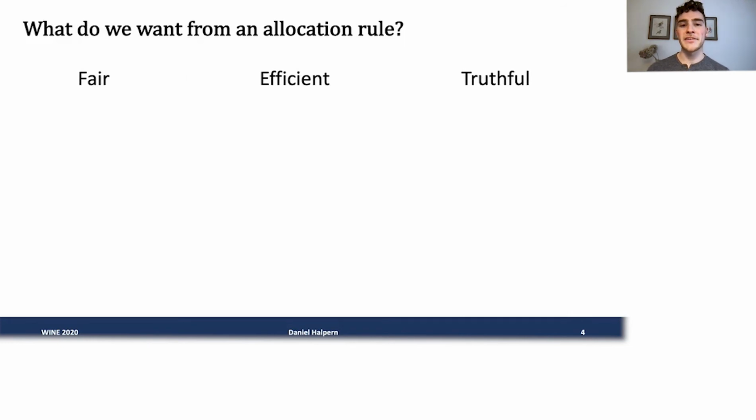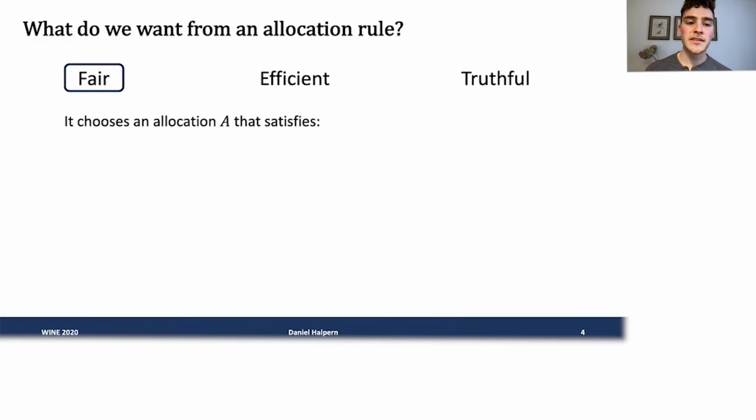So what would we want from an allocation rule? The classic literature focuses on axioms or properties that we'd hope it would satisfy. In this work, they're generally going to fall under three categories: fairness, efficiency, and truthfulness. Let me dive into a few of the properties that we care about.